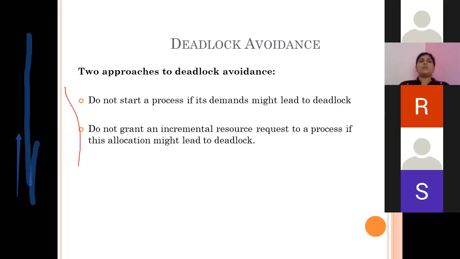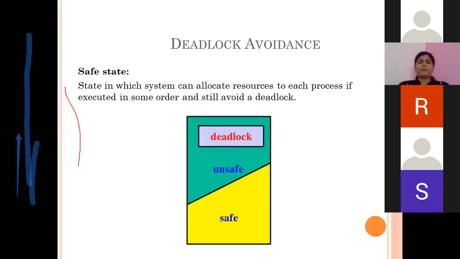Then don't grant the permission. That means don't allow the process P1 to go into waiting state for resource R3, because that waiting of P1 for R3 leads the system into deadlock. So such processes will not be allowed to go into the wait state.